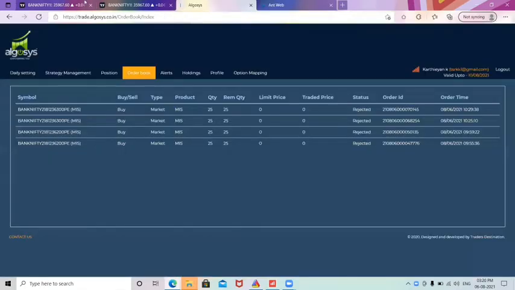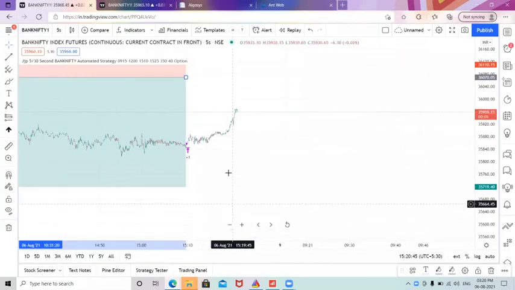Now you can see our automation setup is perfectly all right, and whatever entries trigger, you can easily trade with the options, and keep whatever options you need. If you want to make it an at the money strike price or ITM strike price, you can easily choose. If you want to choose a monthly expiry also, you can choose. If you are an automation trader, you will like our indicator.